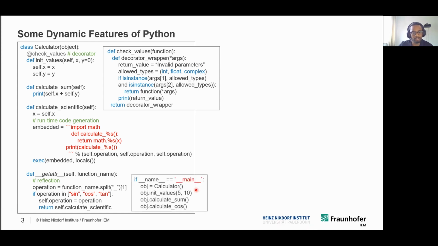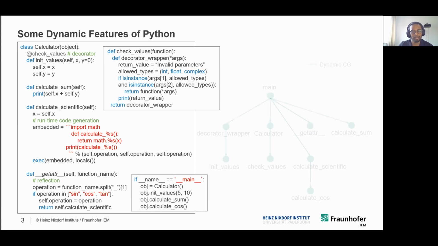Let's look into the main function to understand the example a bit better. Here we have object creation, and then in the second line we have a call to the decorated function init values. Note that the check values decorator is executed first here, and then there's a function call to calculate sum, which is straightforward. And there's a final function call to calculate cos. When we look at the example, such a function is never defined, and this is made possible in Python using reflection.